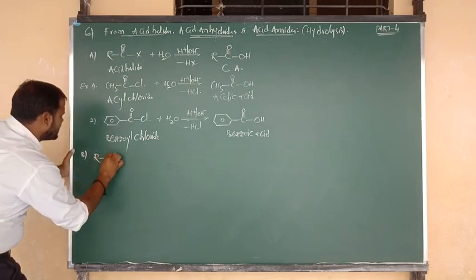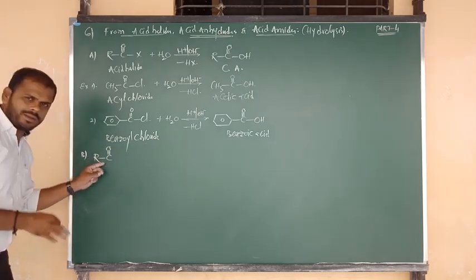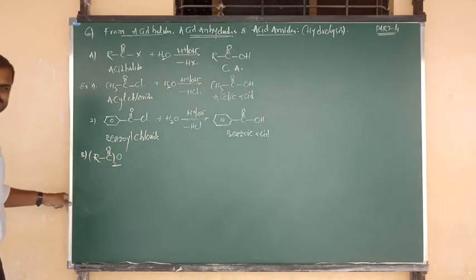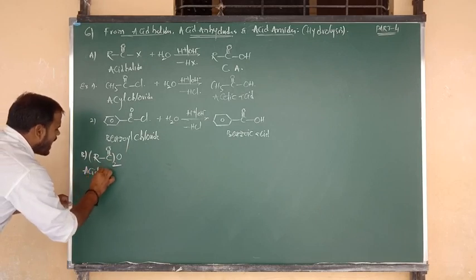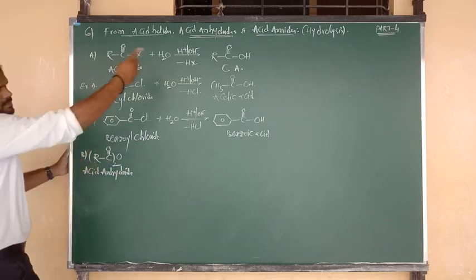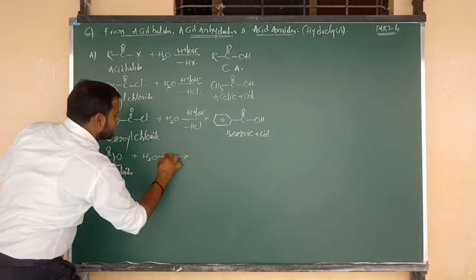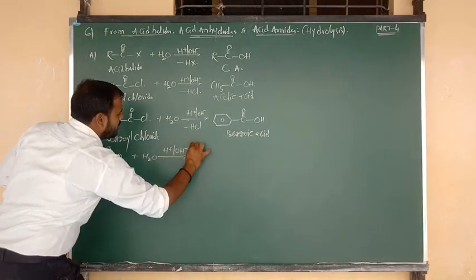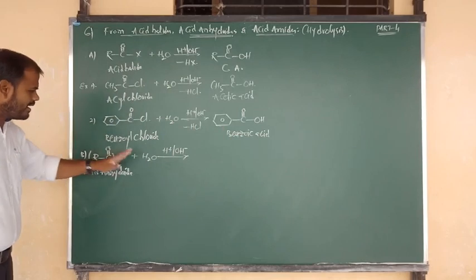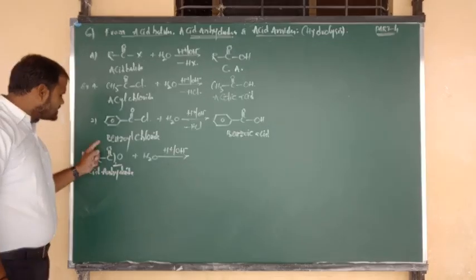The general formula of acid anhydride is R bonded to C double bond O, R bonded to C double bond O, taken twice, and outside it is connected to oxygen. This is the formula of acid anhydride. Acid anhydrides, again the same statement, undergo hydrolysis in acidic and basic medium. Again the product formed is carboxylic acids. But listen carefully. Here in this reaction, how many RC double bond O groups are there? Two moles, RC double bond O taken twice.